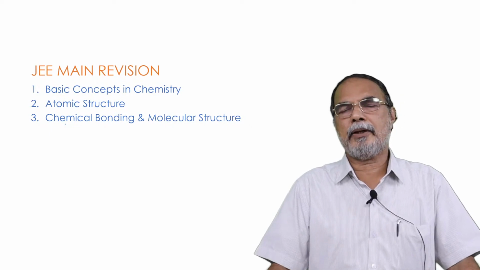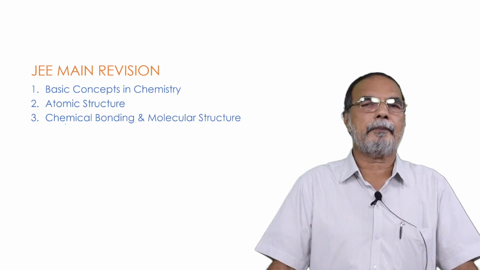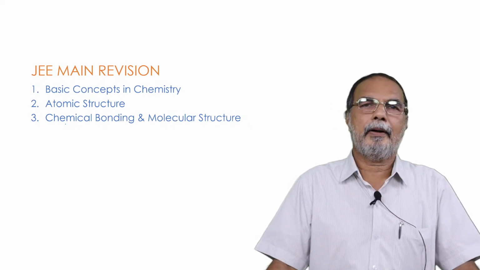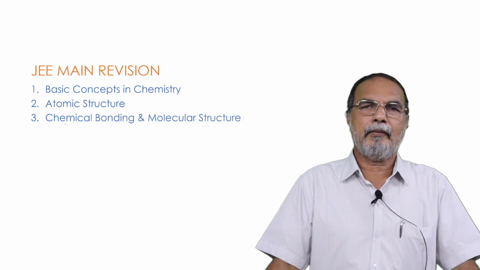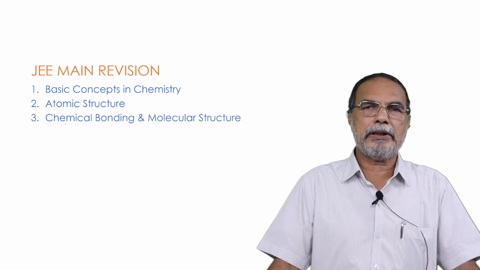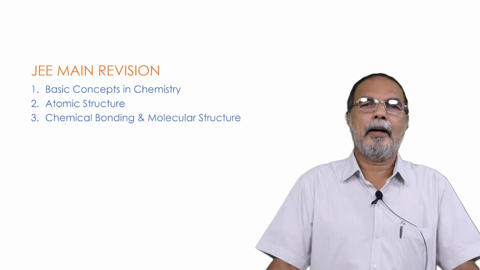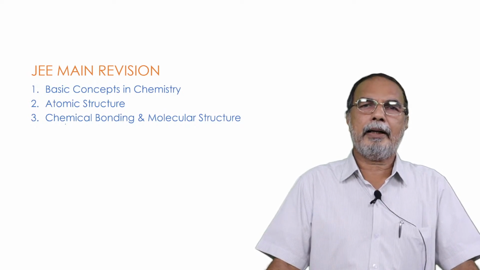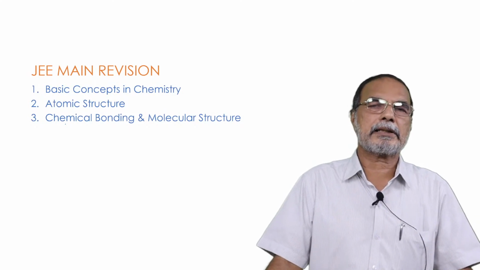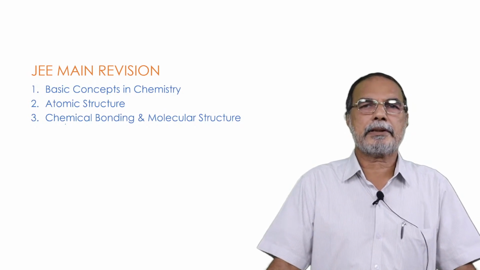Again, the theme being objective in nature. And we have about 2.5 hours for discussion. I think we can have an overall survey of some of the important things relating to these 3 chapters.